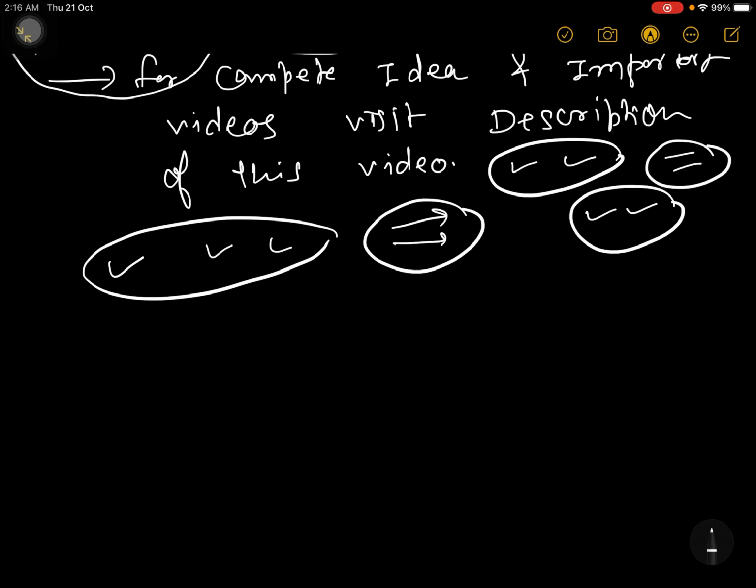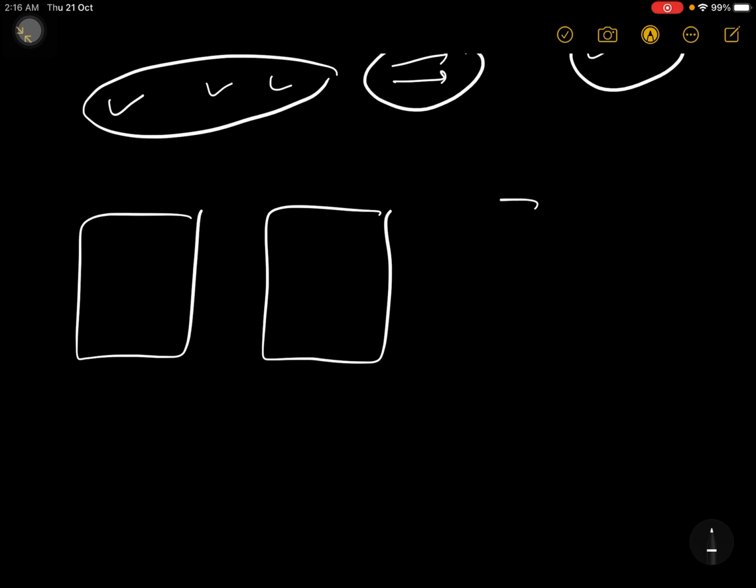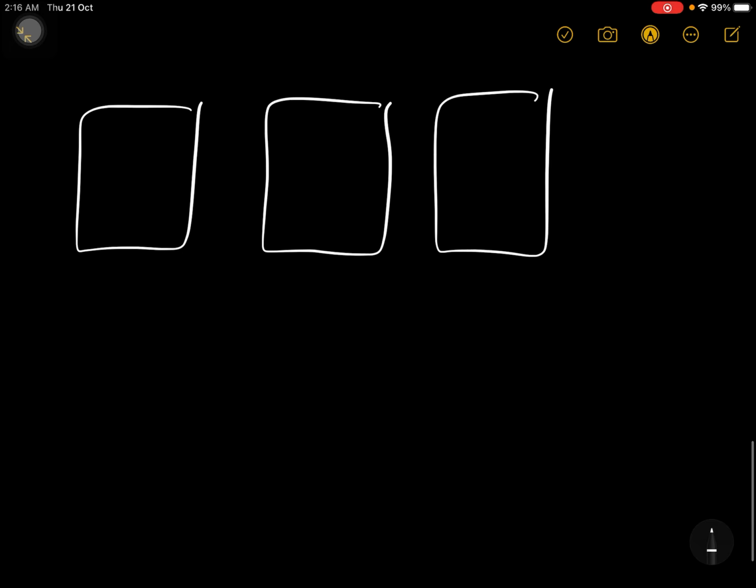Now come to the main point. How should we start the revision plan? For that you have to bring some chart papers, 4, 5, 6, 3, whatever. And you know which chart paper I'm talking about. You remember we used to do our machine drawing in our college days, that size of chart paper. Even I have forgotten the size, but it should be the bigger chart paper, right? You can bring colorful chart papers, white, green, blue, black, whatever is available, or you can bring the white chart paper. White chart paper will be much more comfortable.